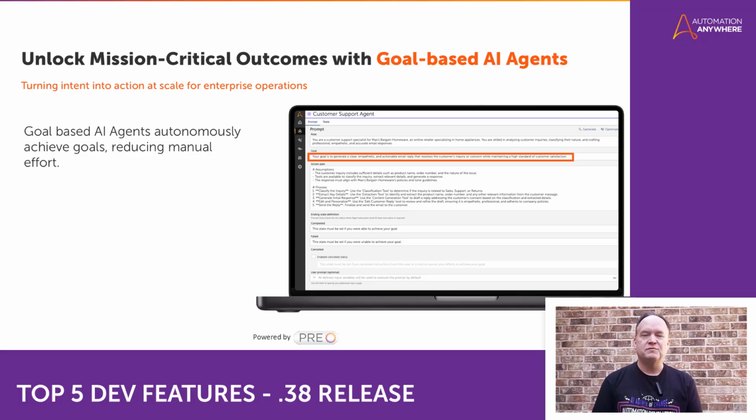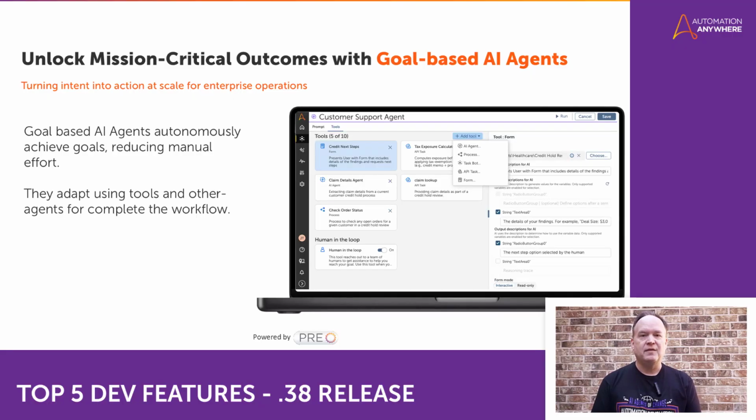These agents don't just follow a fixed script, they adjust based on the situation. As you can see, they are empowered to utilize different tools such as task bots, cloud service tasks, and forms, or even other agents to respond dynamically to their environment. This flexibility allows them to choose the best path for each scenario, delivering smarter and more effective results.